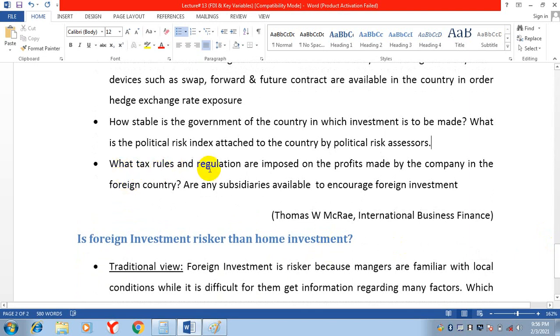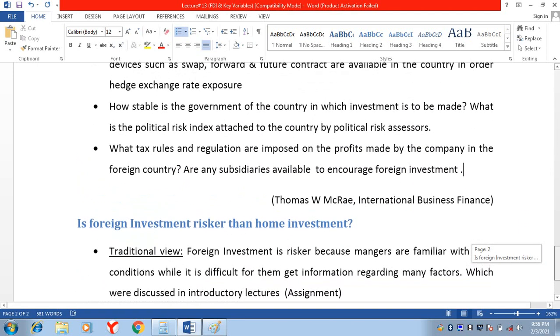What tax rules and regulations are imposed on the profits made by the company in the foreign country? What are the tax rules and regulations imposed in that foreign country? Are any subsidies available to encourage foreign investment? Are there already some foreign subsidiaries available or not? Or are you the first to start foreign direct investment?